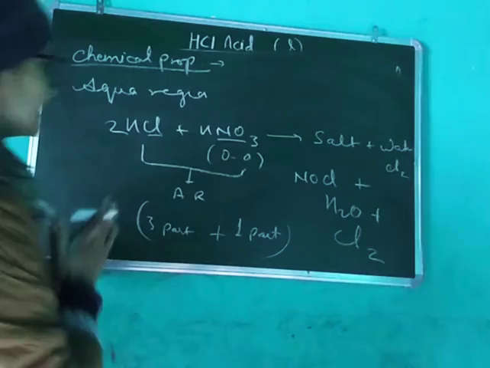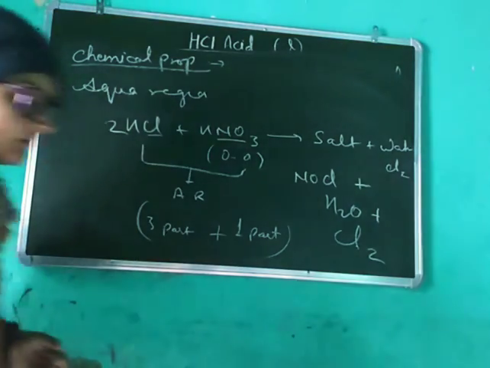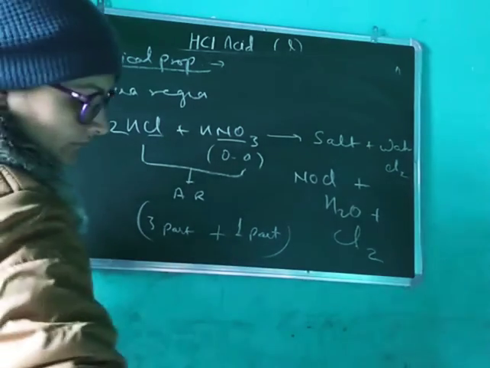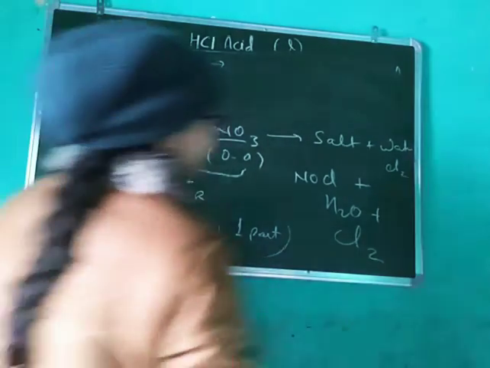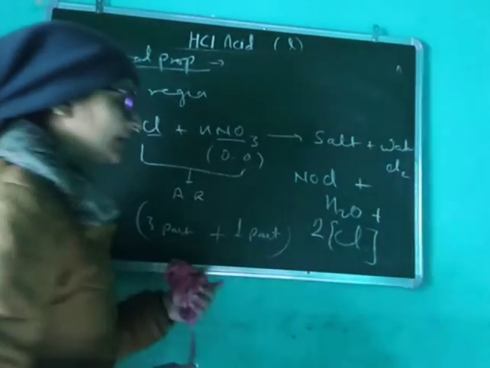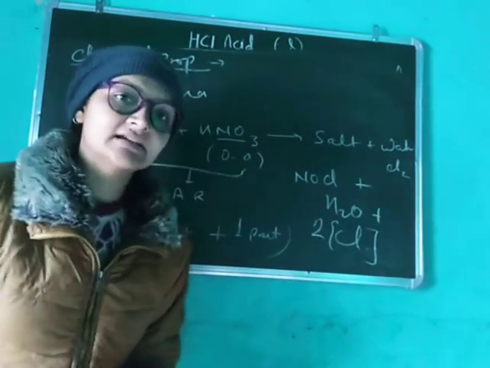So this is the aqua regia. Here you will get nascent chlorine, 2Cl.